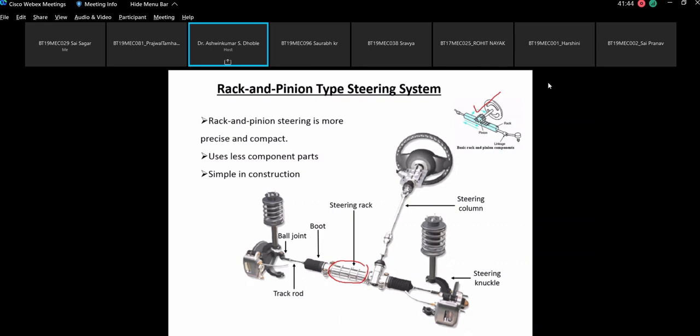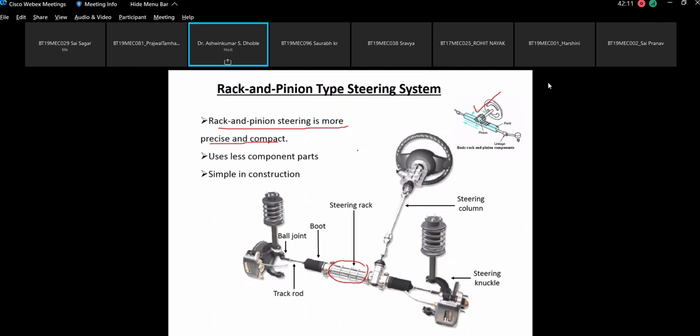So what are the features of this? A rack and pinion system is more precise and compact. It is saying this compared to linkage, because in linkages you may have error, since the wear is not uniform at each and every joint. So there is a problem of error. As you have studied in the theory of machines, the wear is not going to be uniform with the different kinds of turning pair.